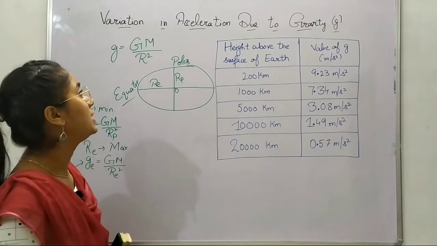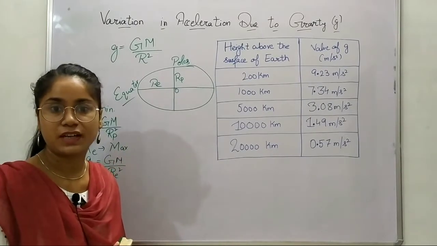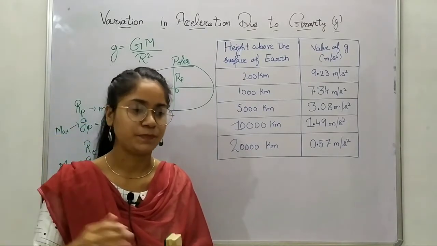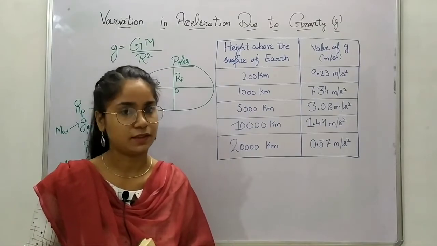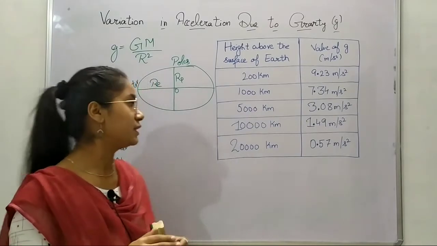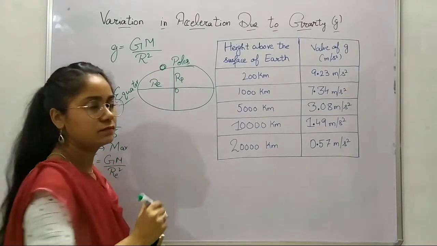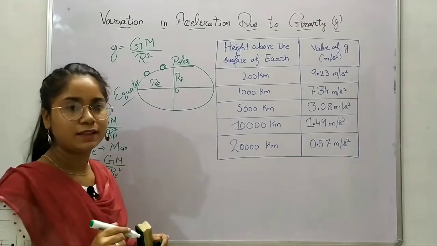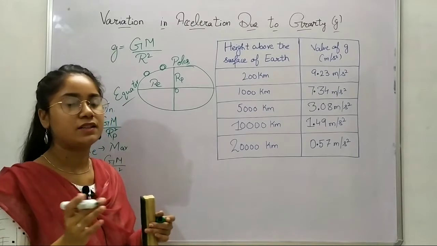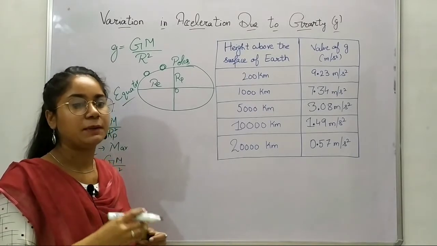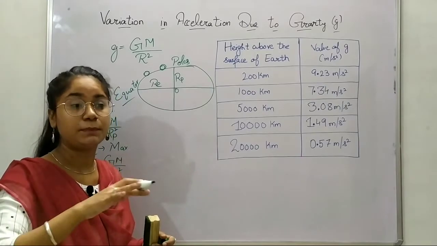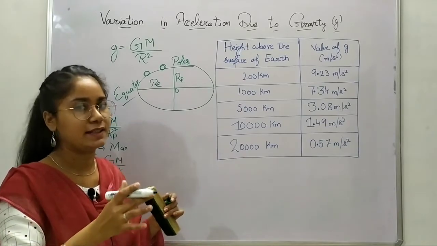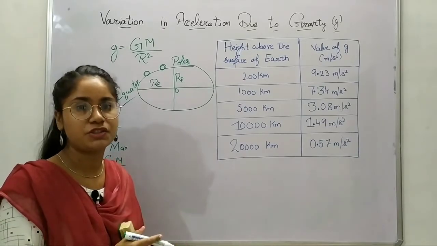Okay, second point: where else does the acceleration due to gravity vary? It depends upon the height of the object. Like we are here on the surface of the Earth, not at the pole but a bit far away from the pole. The acceleration due to gravity acting on you depends on what height you are at. If you're completely on the plane surface, even at the basement, it would be about 9.8 meters per second squared.